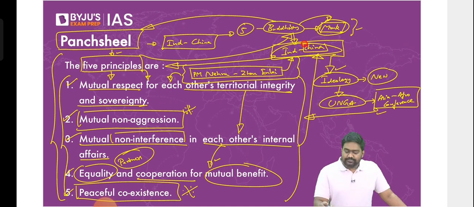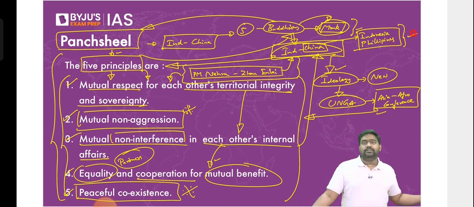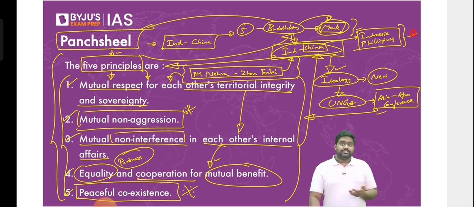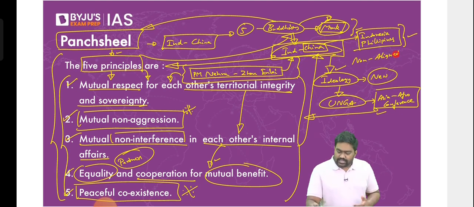In fact, China went on to sign many agreements with, let's say, Indonesia, with Philippines, with Vietnam. In all these agreements, China has placed the Panchsheel principles as the foundation. China started using Panchsheel principles in its relations with other countries as well, right? So Panchsheel gained a lot of acceptance. In fact, many thinkers, many analysts believe this is what laid the foundation for India's non-aligned movement. It was India which championed the non-aligned movement in the 1950s.